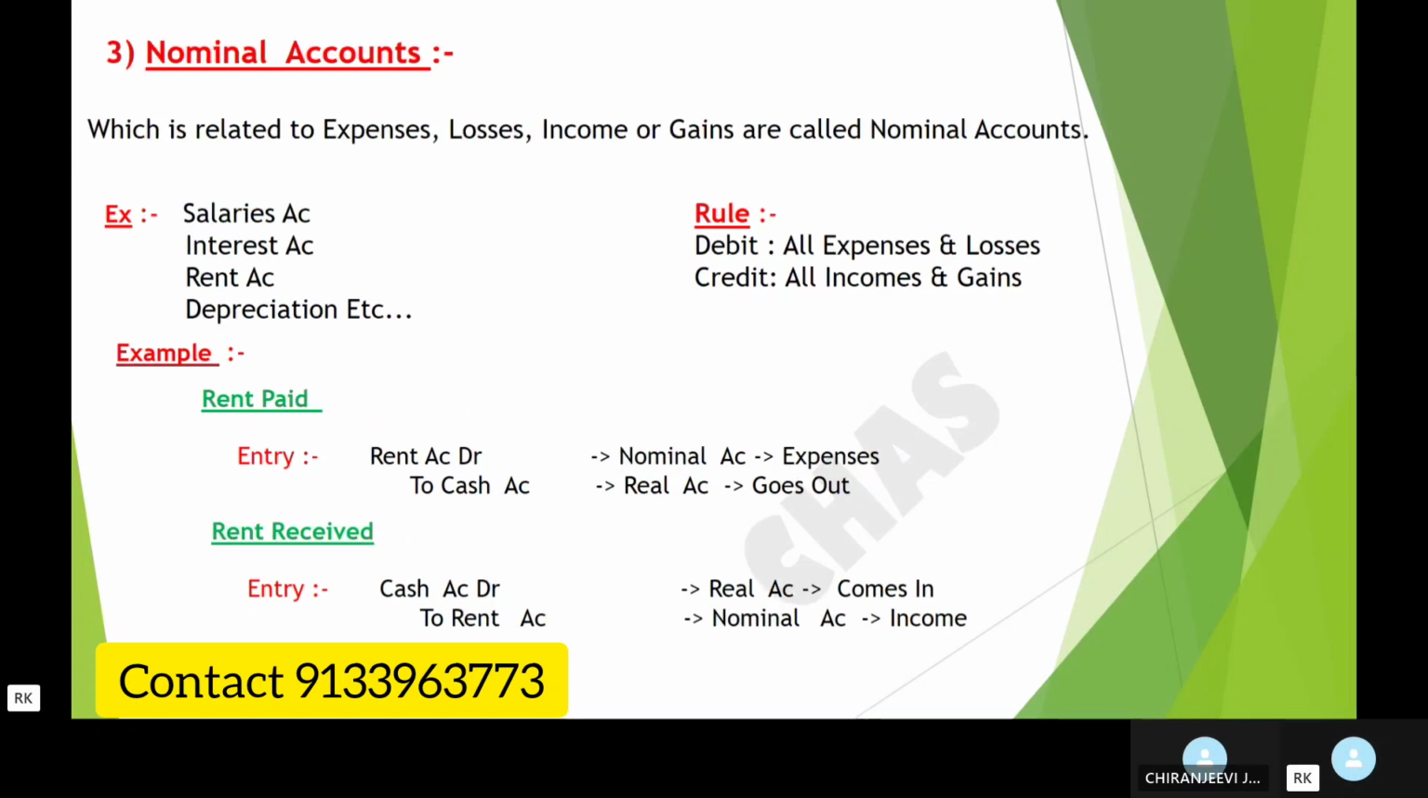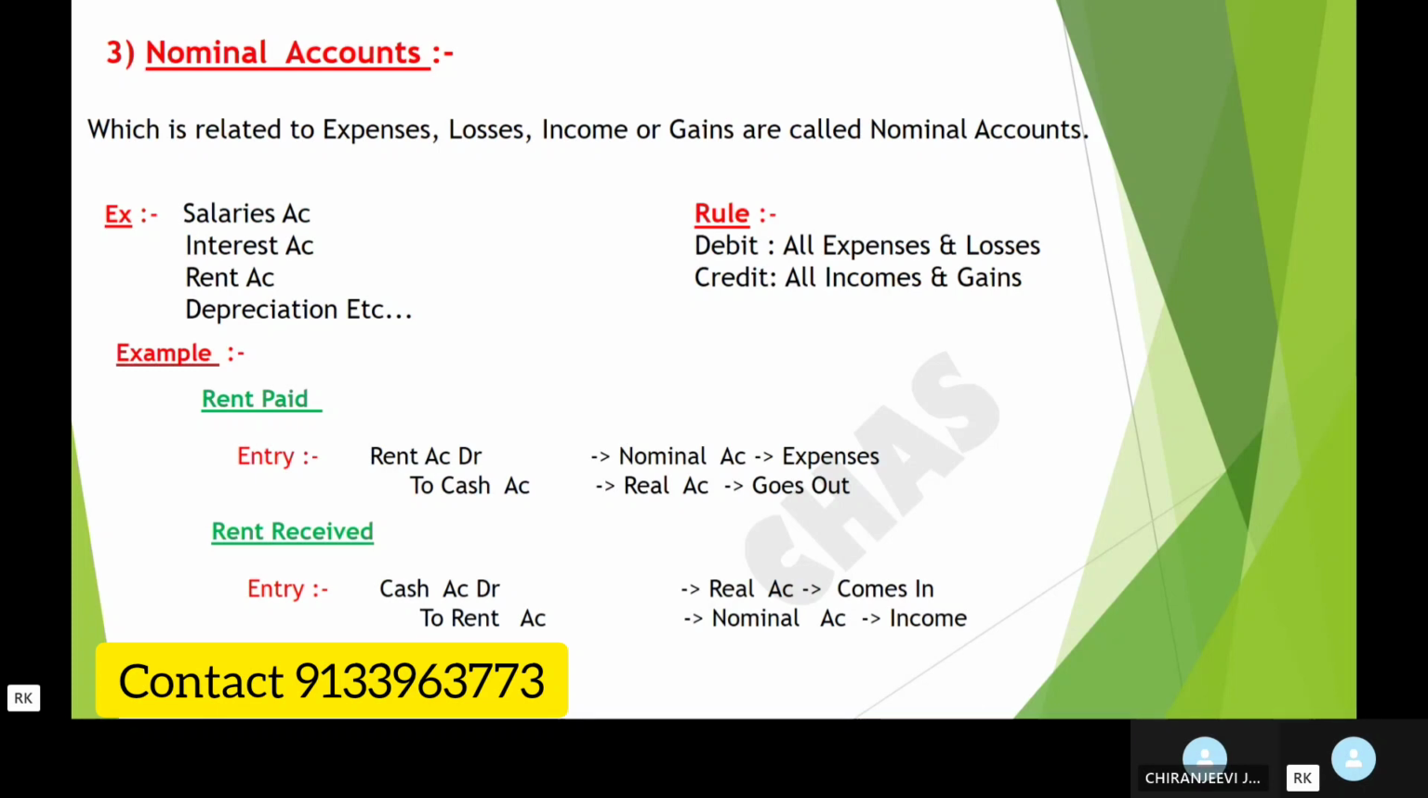Let us see nominal account. So what is nominal account? Nominal account is the account which is related to expenses, losses, incomes or gains related to business. Example, salaries account, interest account, rent account, depreciation account, etc. The rule for nominal account is debit all expenses and losses, credit all incomes and gains.